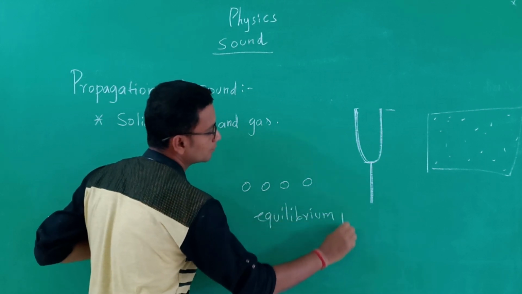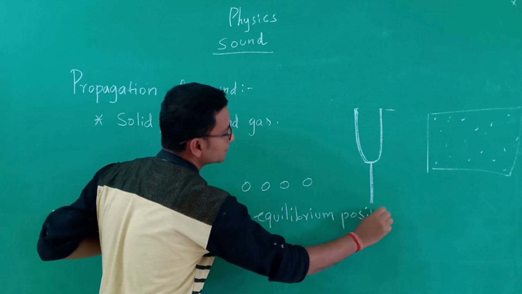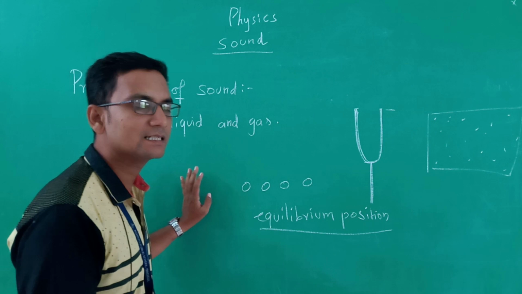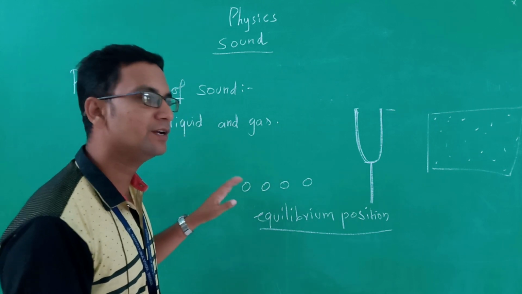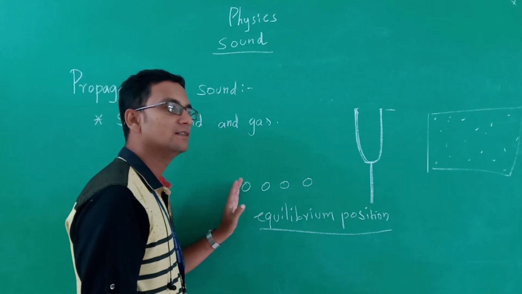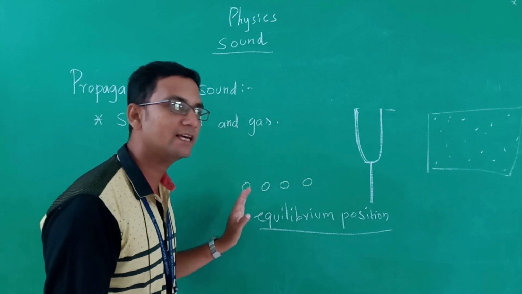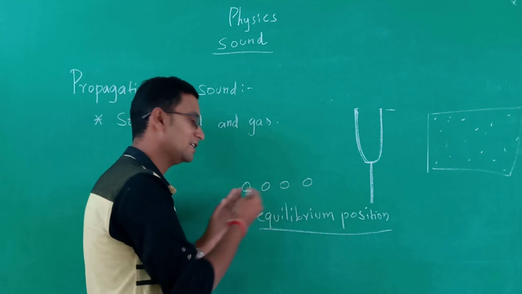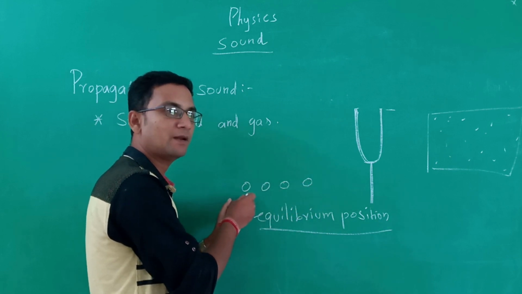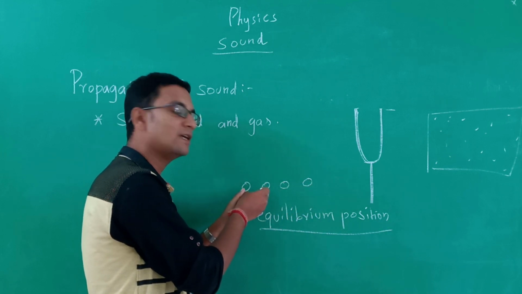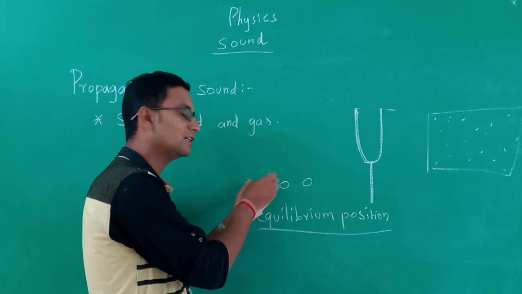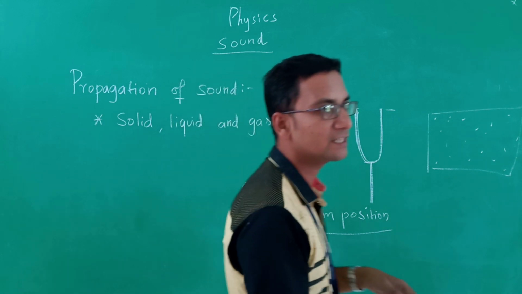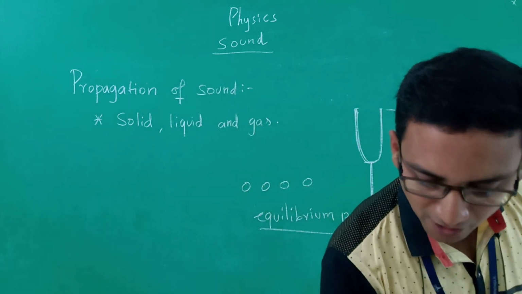Equilibrium position. So there is no movement in them. They were in a still position. When the vibration hits the first particle, this first particle will be displaced from its equilibrium position. When it is displaced, in turn it will displace the next particle, and that particle in turn will displace the next one, and it keeps on moving. This kind of displacing is called the propagation of sound.